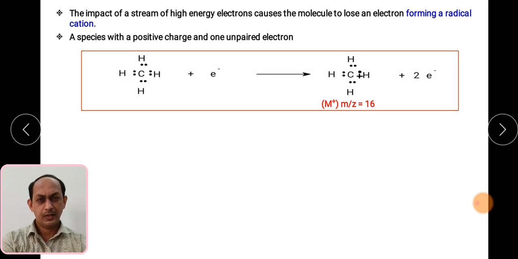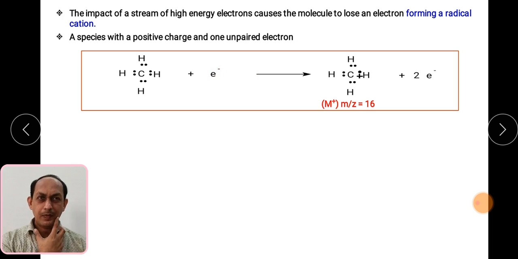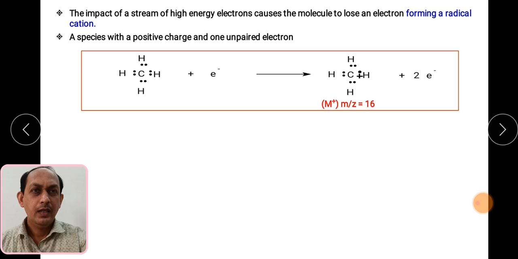If you see the example, suppose the methane molecule, CH4, is being bombarded with an electron. What will happen if we analyze the mass spectrometry of methane? It is irradiated with the electron. This methane molecule has a complete octet on the carbon, so it will lose one of its electrons. After the loss, you can see there is a formation of a positive charge. So we can say this is the molecular ion, having a mass to charge ratio of 16.